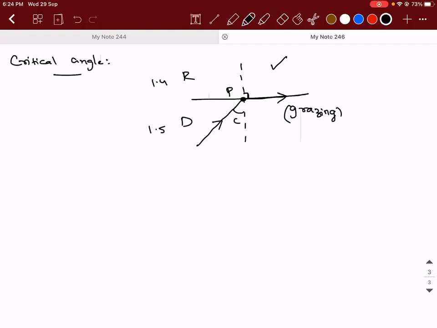Sir, we can use the formula mu1 by mu2 equal to v1 by v2. See, Snell's law generally means it should have the angle, sin i by sin r, something like that. That is Snell's law. mu1 sin i equal to mu2 sin r. That formula is accepted. Apply this here and show it to me.